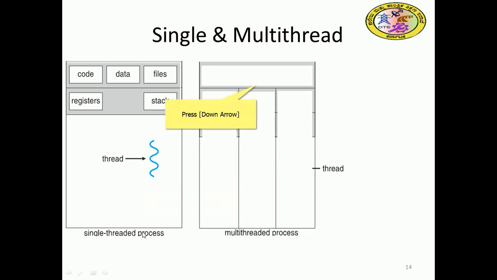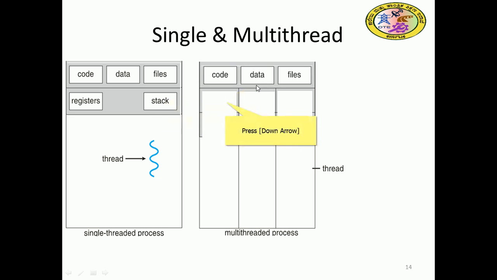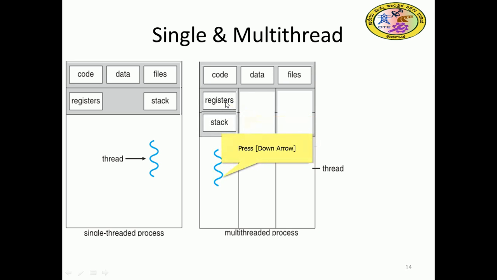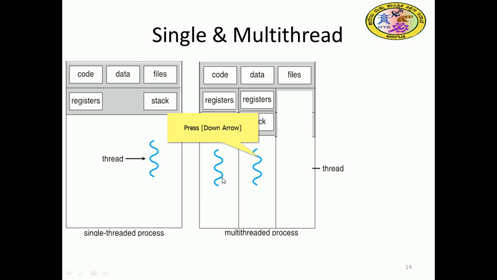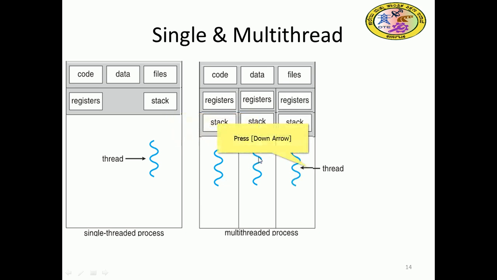So how can you see multi-thread? In a multi-thread process, the same code, data and files will be shared by several threads. Here is an example of 3 threads. The first thread has its own registers and stack, the second thread has its own registers and stack, and similarly the last thread has its own stack. So this is multi-thread: it is a single process with 3 threads.